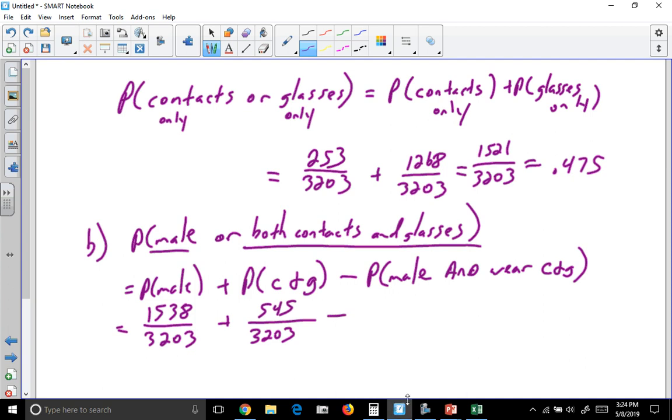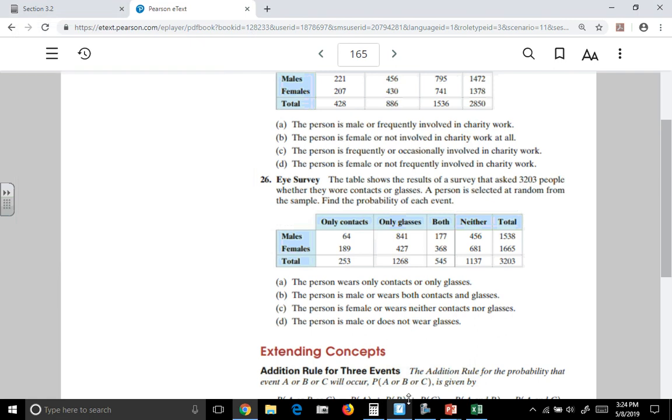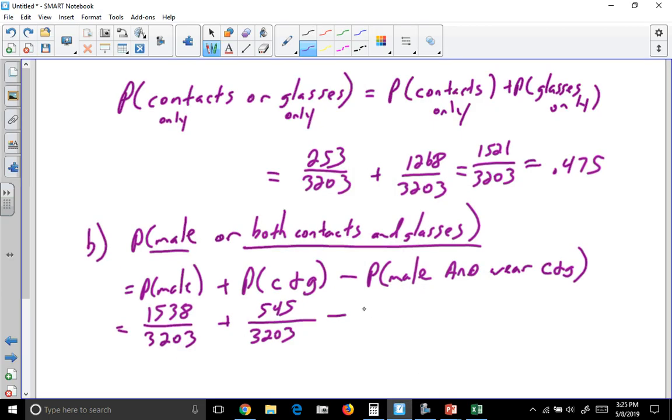Notice there are some people that got counted twice. These people here are males and they wear contacts and glasses, that number gets counted in this row. That also gets counted in this column. So to keep it from being counted twice, we have to take 177 away. So if we do that, all of our denominators match.